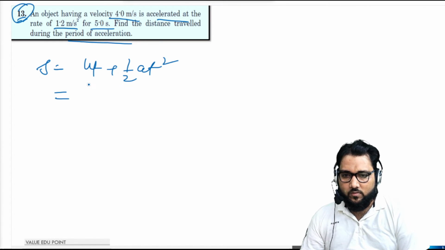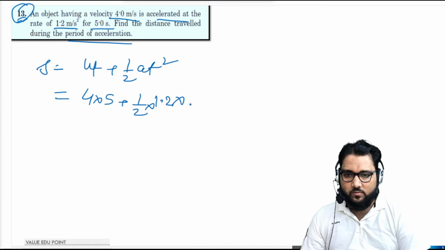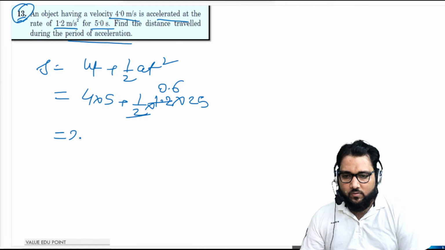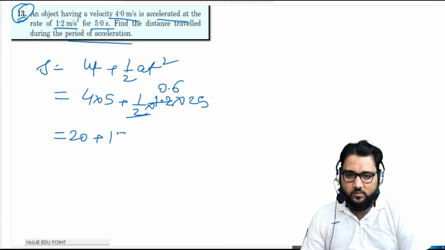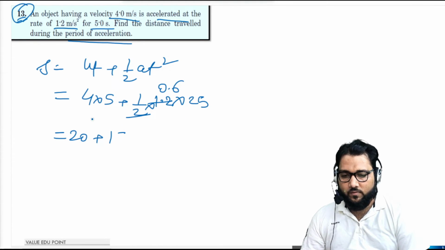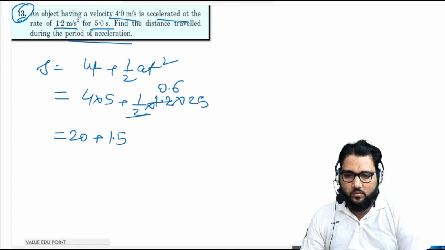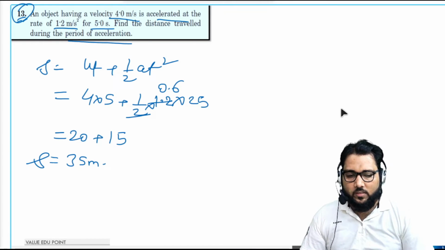Okay, u is equal to 4, time is 5 second, plus half, the acceleration is 1.2, time is 25, when you square 5. Okay, when you solve, 20 plus 15, and this will come out to be 35 meter. So now this is the question number 13.